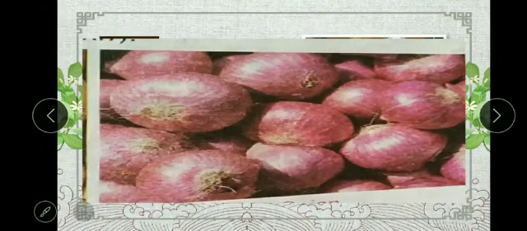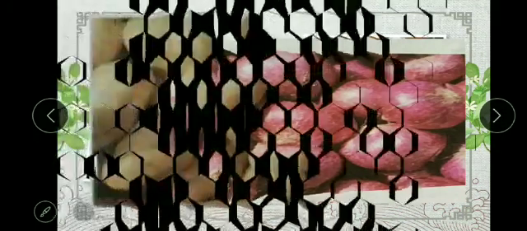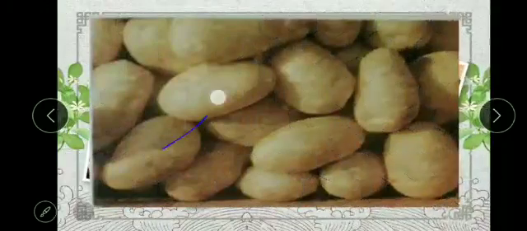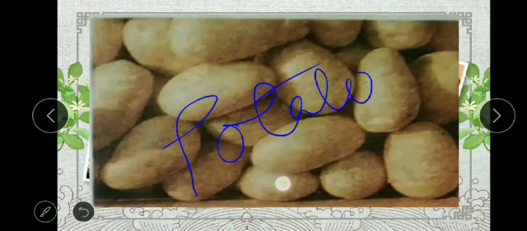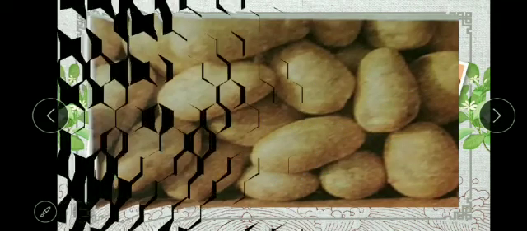This is onion. And this is potato. Children like potato so much.